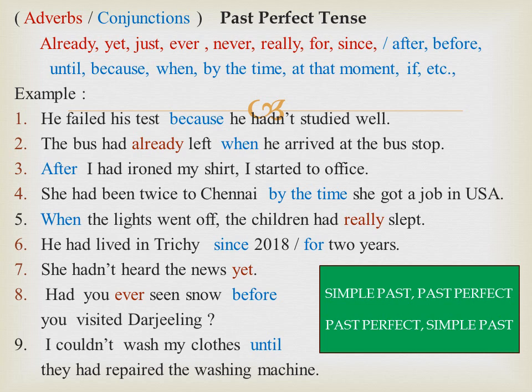I hope you have understood past perfect tense. Let me sum up once again. The past perfect tense is used for the event that happened first, and the second event takes past tense.